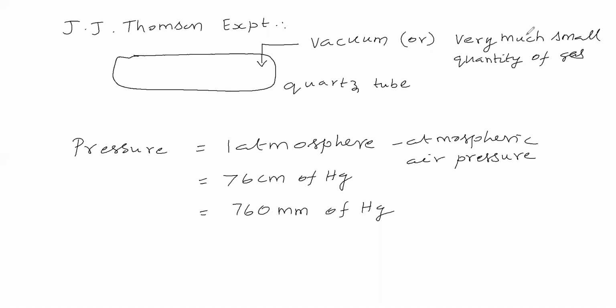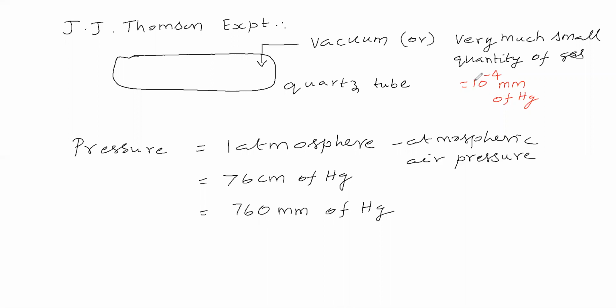Here, a very small quantity of gas means what is the pressure? Do you know? 10 to the power of minus 4 millimeter of mercury, that pressure is taken. That means in this quartz tube, the gas is exerting a pressure of 10 to the power of minus 4 millimeter of mercury.